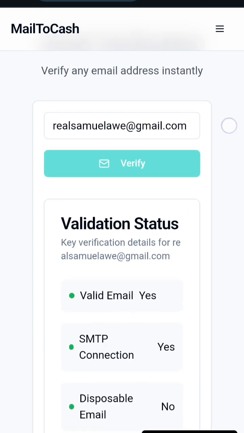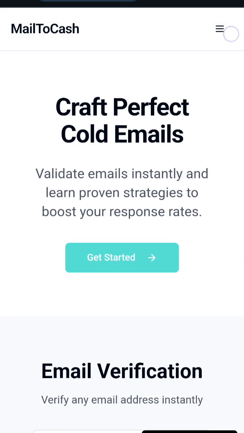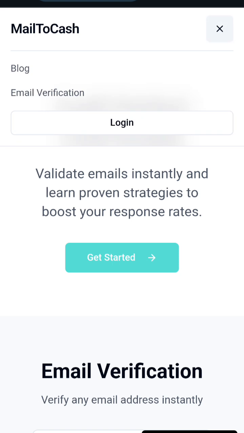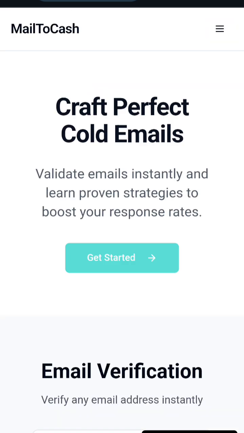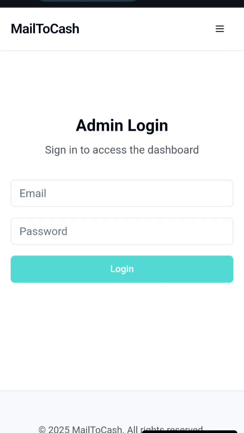This is really beautiful. So now, after we're done with this, let's check this. Okay, this is also working, the blog email verification. Let's check if the blog is going to work. That means you're going to tell it to work on the blog. All right. Let's check the email verification. Okay, we tell it to work on the email verification. So let's check the login. So the login went to the admin login, right?